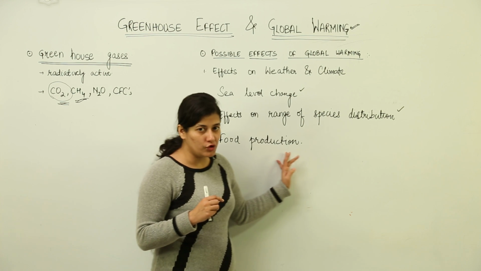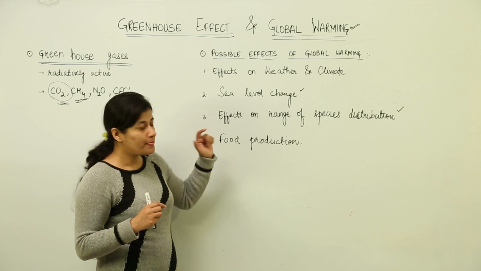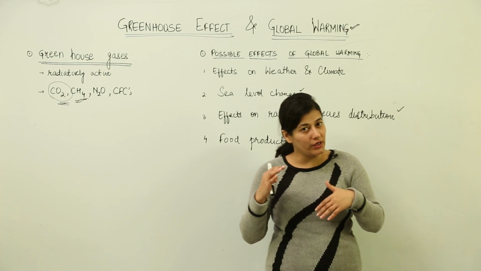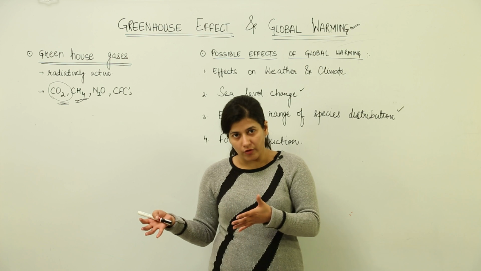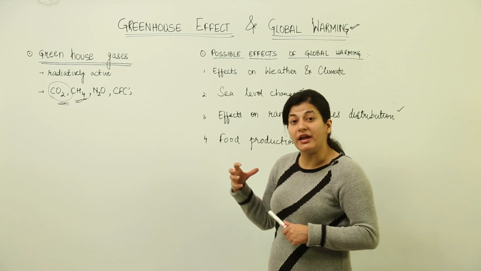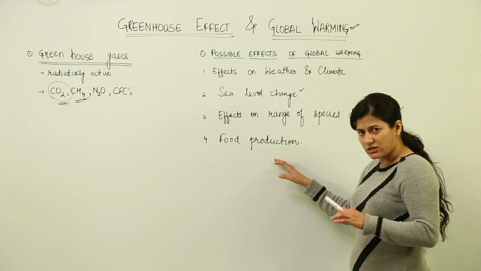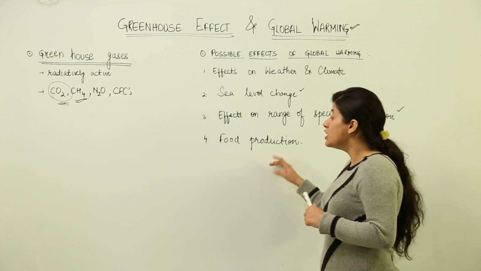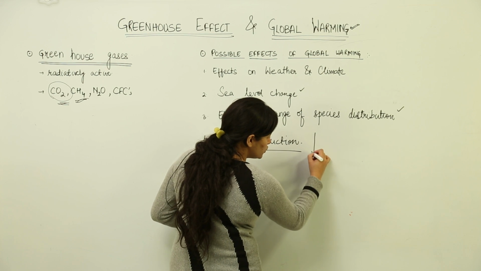And the last one is food production. Now, what has food production to do with global warming? I told you about the CO2 fertilization effect, in which the plants are going to increase their productivity in terms of formation of glucose and uptake of carbon dioxide if the carbon dioxide is more. So we can assume that it is going to increase the food production. That global warming is going to result in an increase in food production is a totally wrong perception. The food production is going to decline